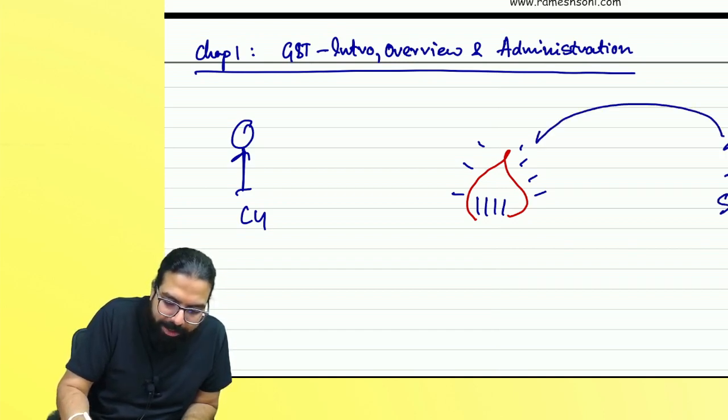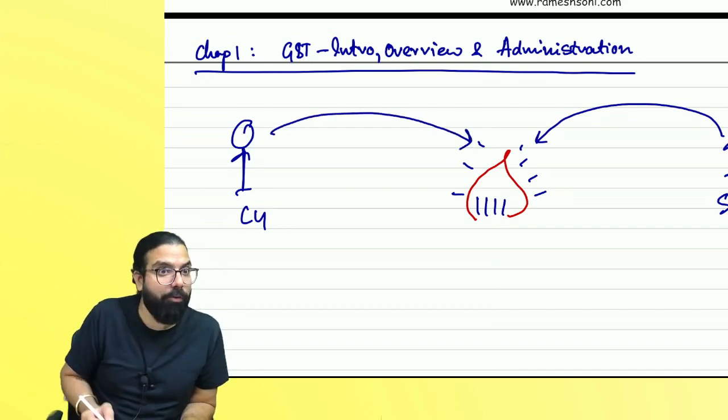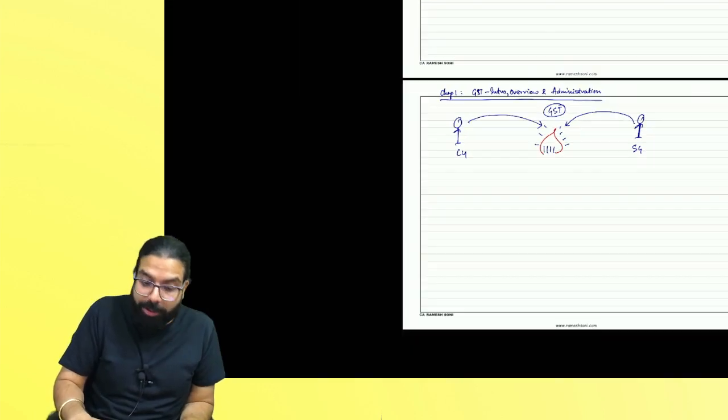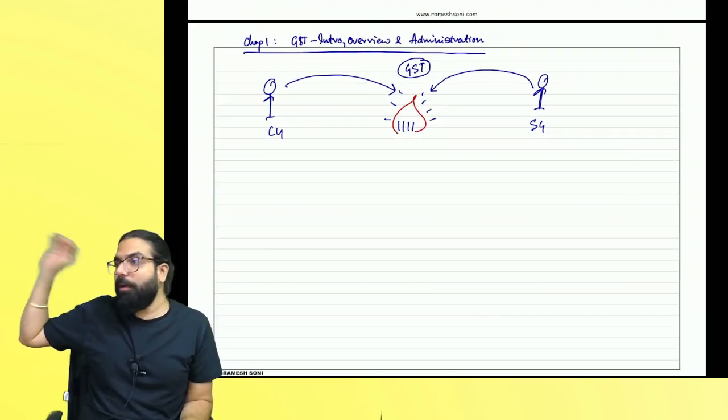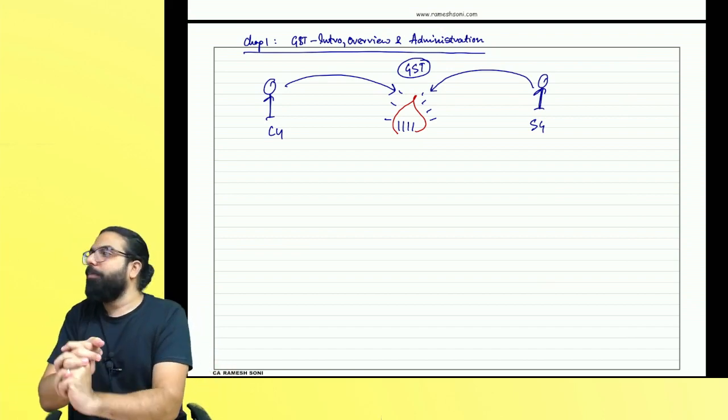State government put some taxes in the fire, swaha. Central government put some taxes in the fire, swaha. And what came out? GST. So central government also put some taxes in the fire, state government also put some taxes in the fire, and what came out was GST.